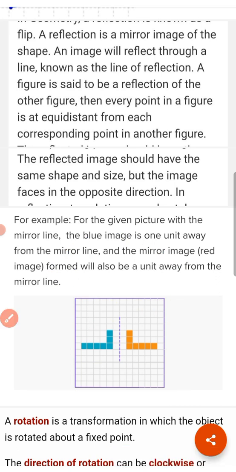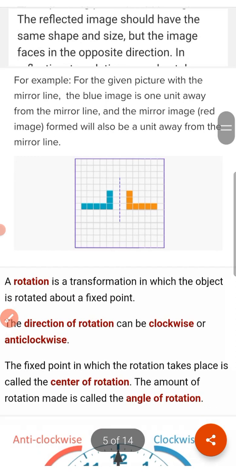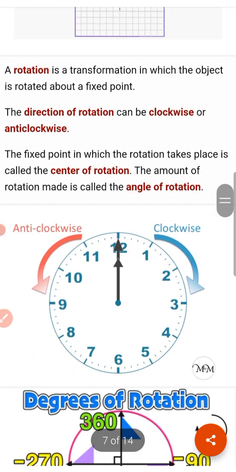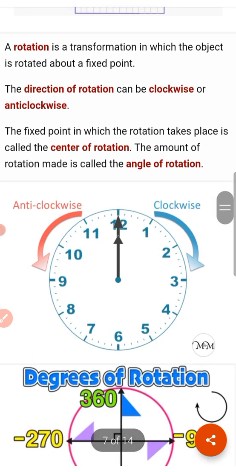Next is rotation. Rotation is a transformation in which the object is rotated about a fixed point. It is a circular motion of an object around a fixed point. This fixed point is known as the center of rotation.